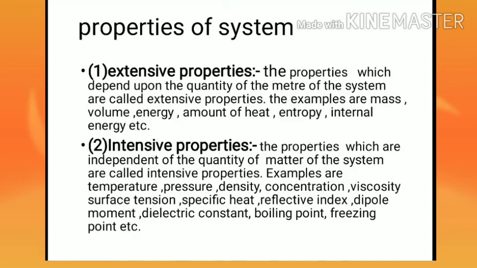Examples are mass, volume, energy, amount of heat, entropy, internal energy. These properties depend on the mass of the matter of the system, because if we take more mass, the extensive property will be more.